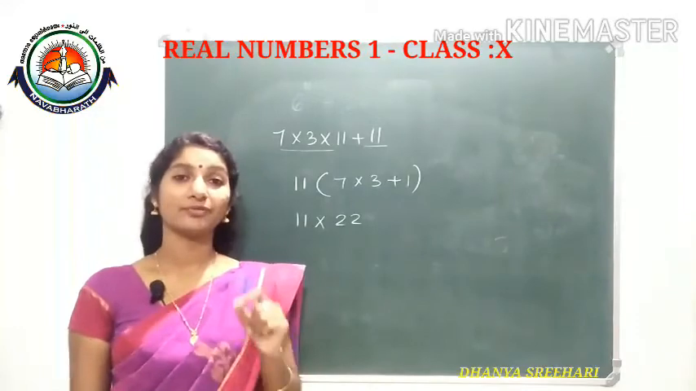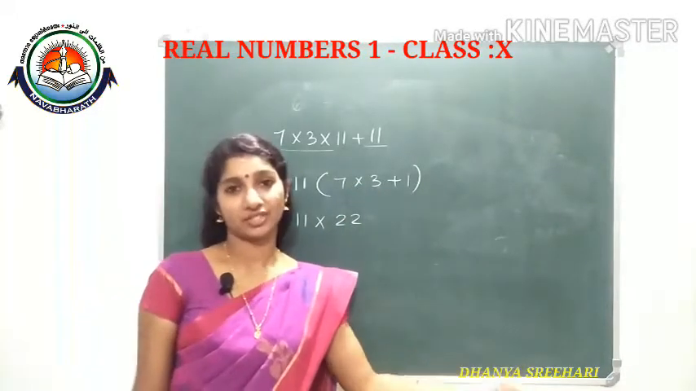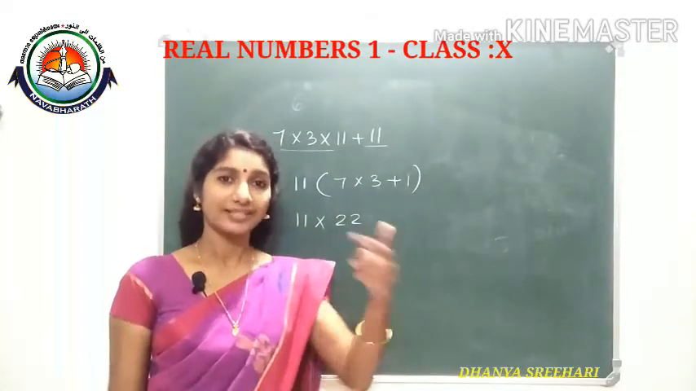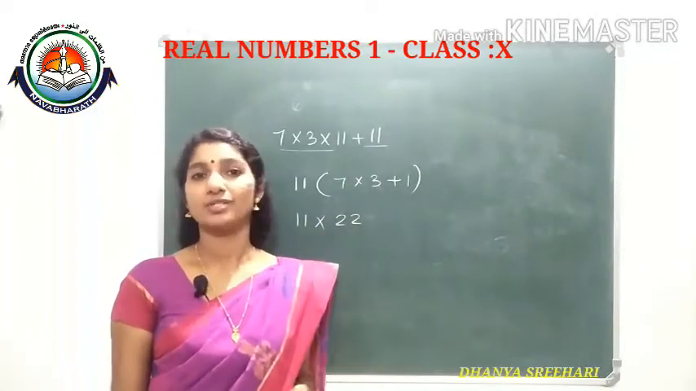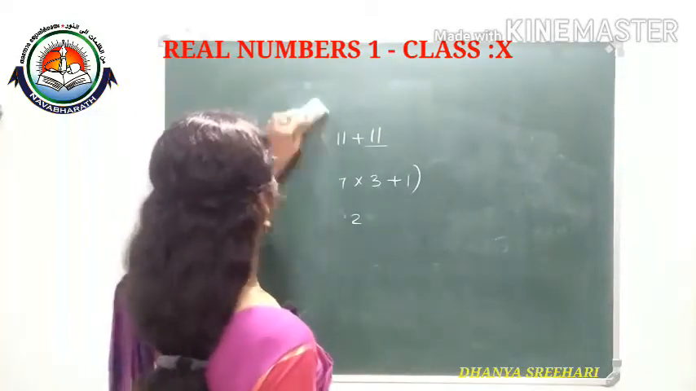Okay, the fundamental theorem of arithmetic says that every composite number can have a prime factorization. We can write it as a product of its prime factors. That is possible here. So it is a composite number. Clear? Then another question is coming.